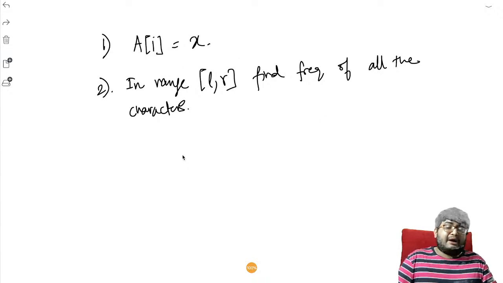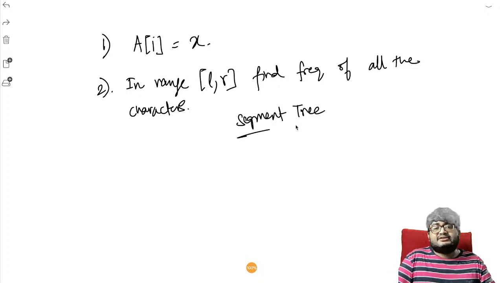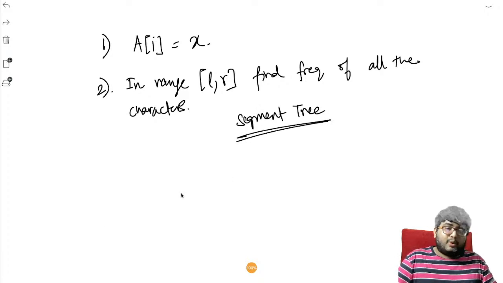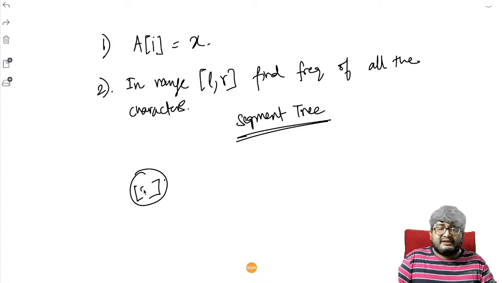Now, how can we do this? We can do this using a segment tree or a binary index tree or any range query data structure. So let's think about a segment tree. What will each node of the segment tree contain? Each node of the segment tree will contain an array of size 26 that represents the frequency.